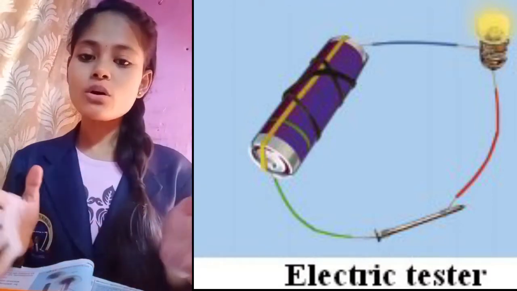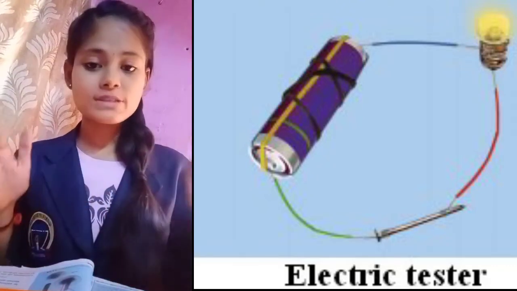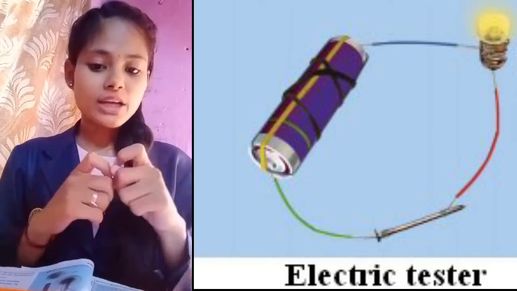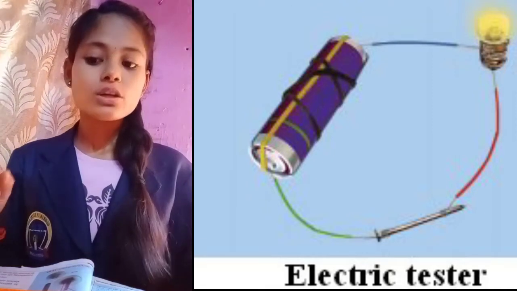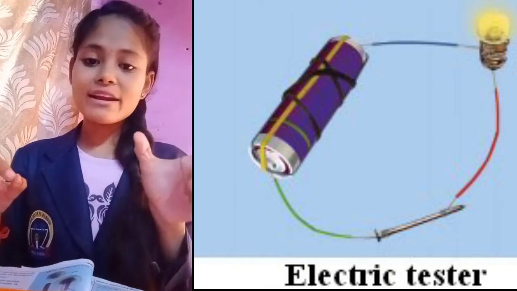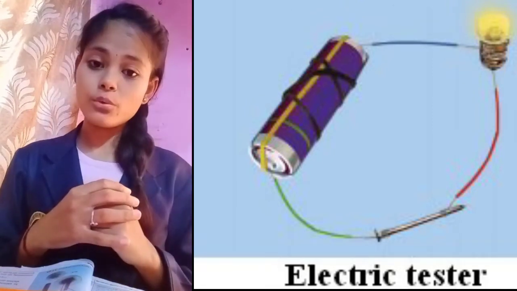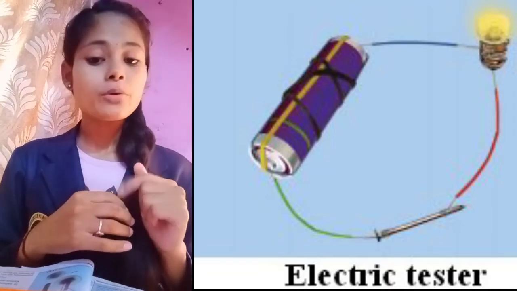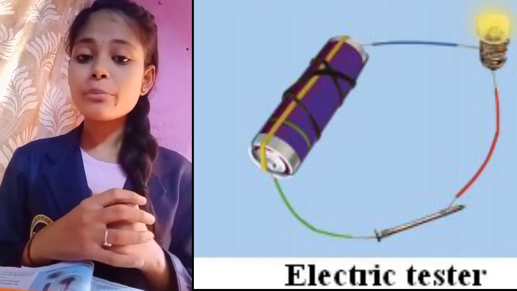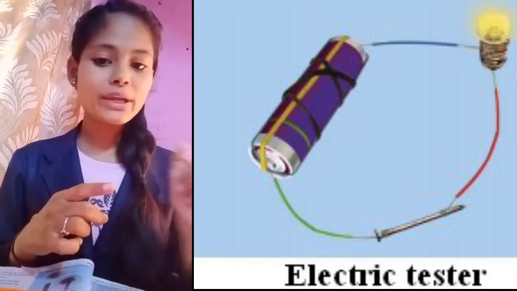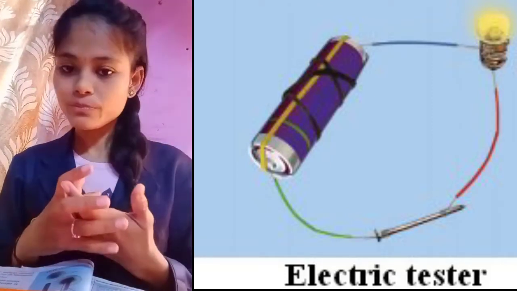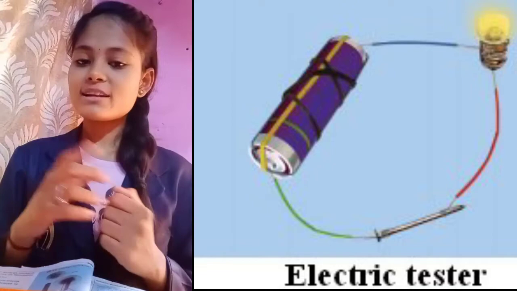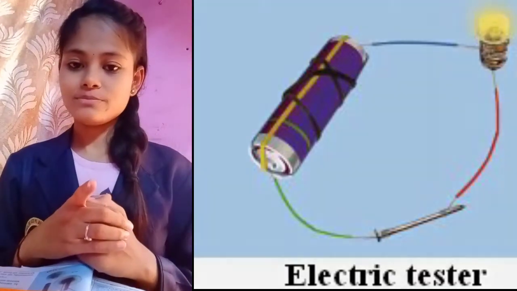Okay, what do we have to do? We have to arrange all these things in the form of a circuit. Then connect the two wires and keep an iron nail between them. Now, when we switch on the circuit, what will happen? The electric current will start flowing through it. Then the bulb will glow. By this we can say that iron is a conductor of electricity.